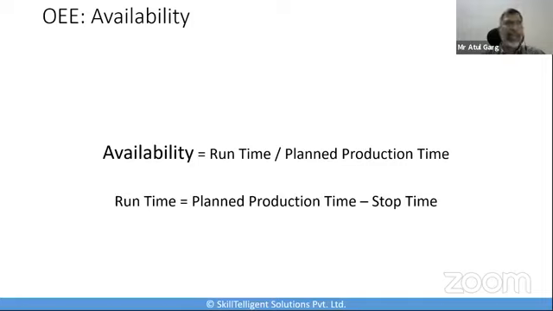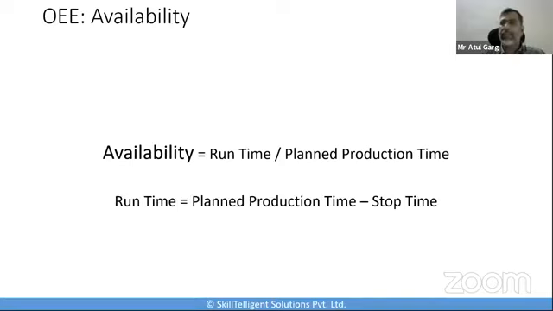What is runtime? Runtime is simply planned production time less any stop time. Any stop time means any time where the manufacturing process was supposed to continue to run, but had to be stopped. Examples of unplanned stops could be breakdowns, any kind of machine fault, or a material break. It could be anything which is an unplanned breakdown.